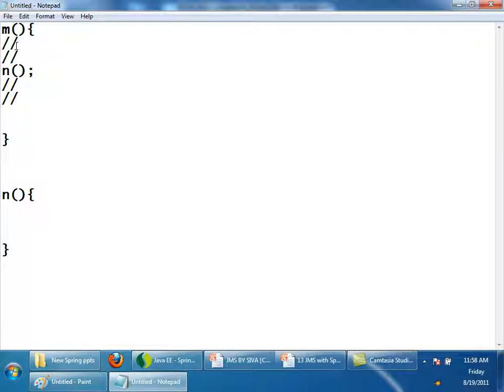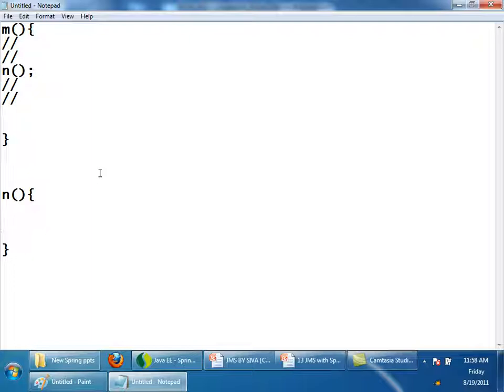Now client calls m. These two statements are executed, then method n is called. Until the control comes out of n, these statements will not be executed, right? So the method m will wait until the n has completed. So this is the synchronous way of programming.